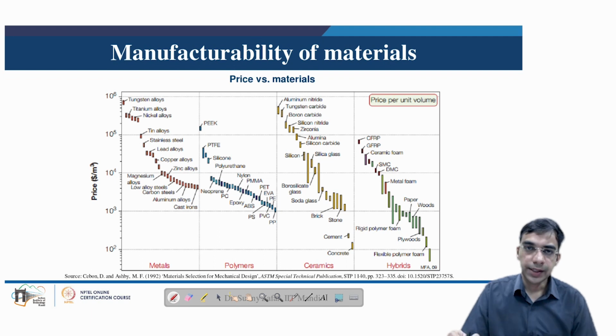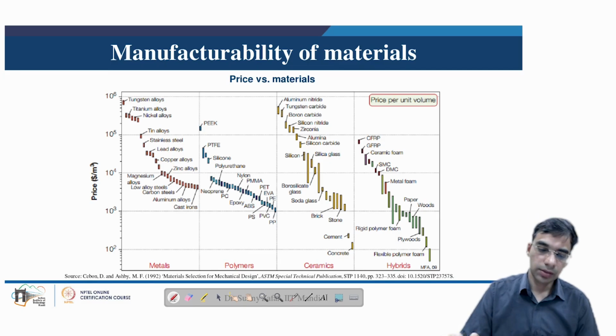Then very important, price of the materials. What is the price per unit volume? Of course, this is very important once we are making products, because the cost of the product also carries the cost of the raw materials that go into making it. Some of the metals like the cast iron or aluminium based metals or carbon steels are of relatively less cost as compared to other metals and alloys like nickel based super alloys and titanium based materials.